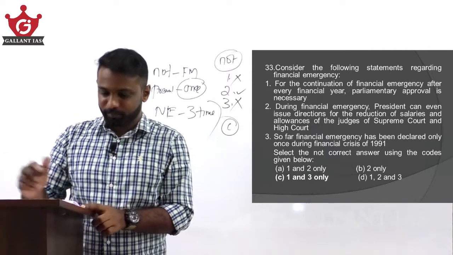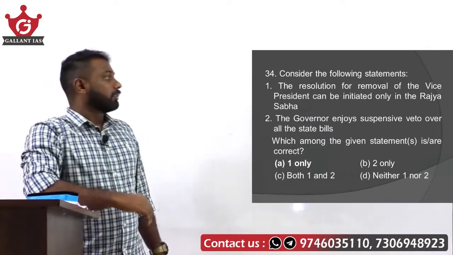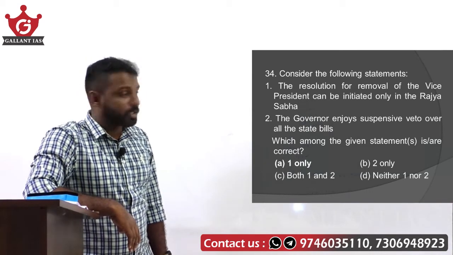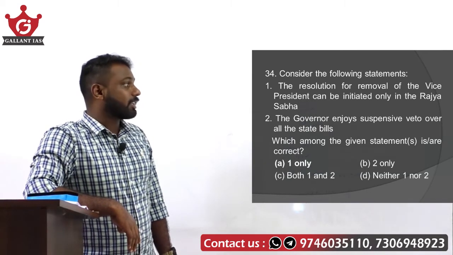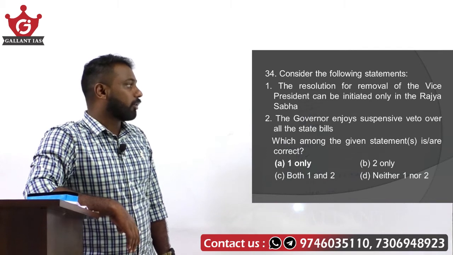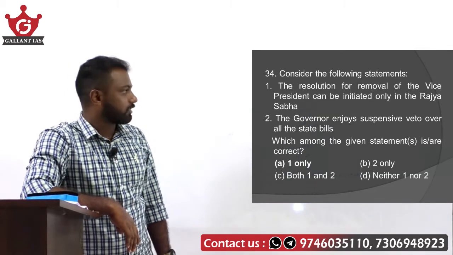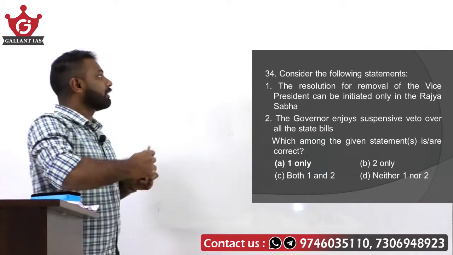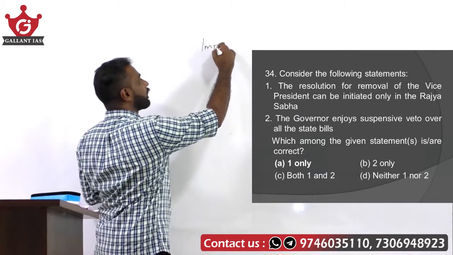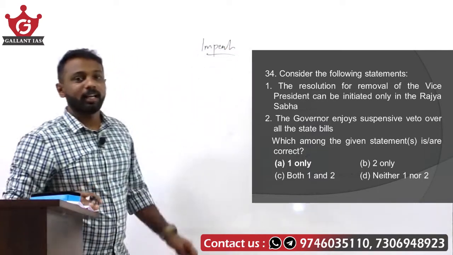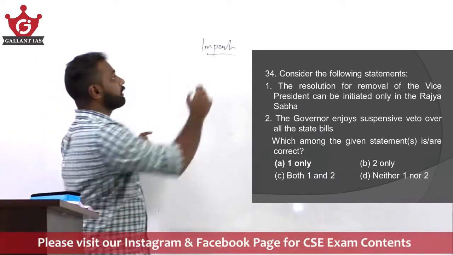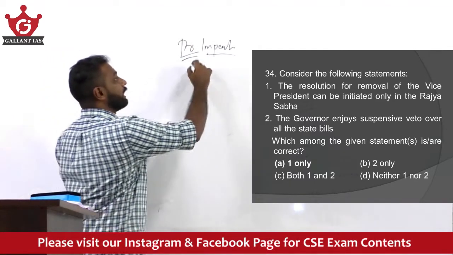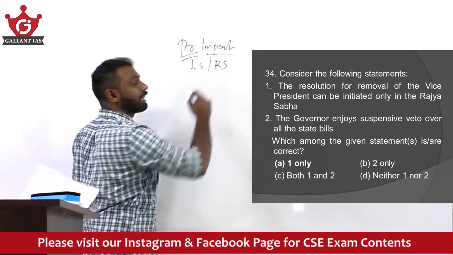Fine. Consider the following statements. The resolution for removal of vice president can be initiated only in the Rajya Sabha. The governor enjoys suspensive veto over all the state bills. Find out the correct answer. See, I hope you know regarding the removal of vice president. See, the president is impeached. So during impeachment of a president, the impeachment motion can be introduced in either Lok Sabha or Rajya Sabha.